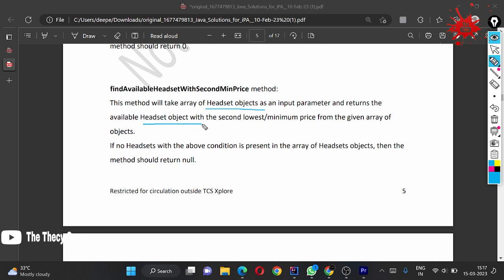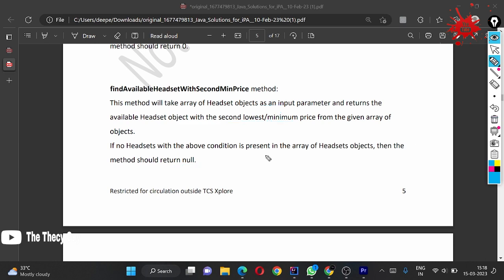It returns the headset object with the second lowest or minimum price from the array of objects. Second lowest means second minimum; this represents the same thing, lowest or minimum is the same. And if no headset is present in the array, then we should return null here.